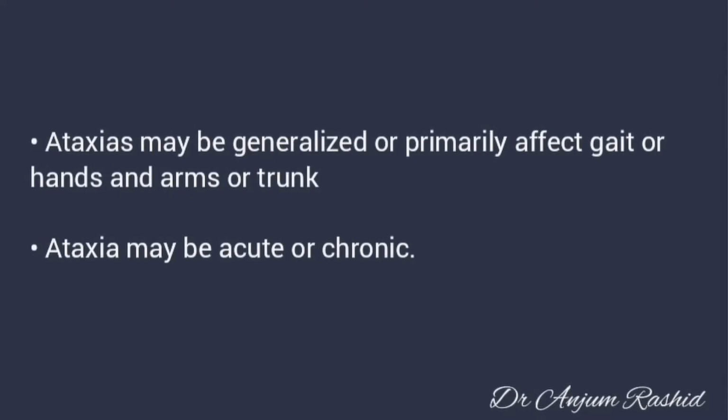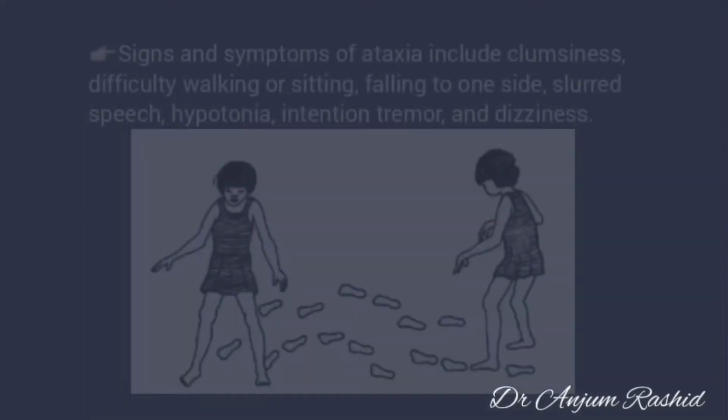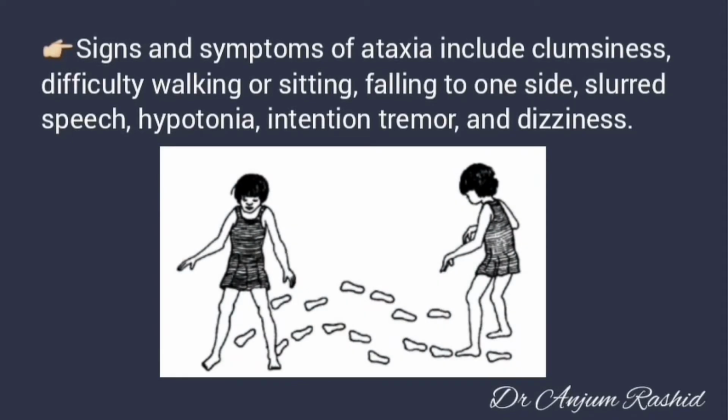Ataxia may be generalized or primarily affect gait or hands and arms or trunk. Ataxia may be acute or chronic. Signs and symptoms of ataxia include clumsiness, difficulty walking or sitting, falling to one side, slurred speech, hypotonia, intention tremor or dizziness.